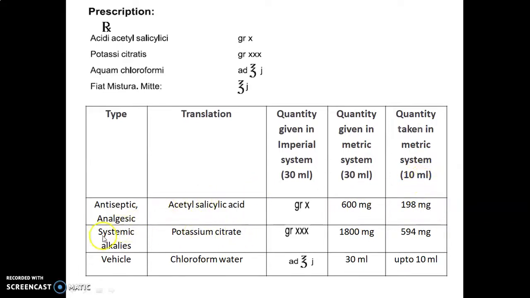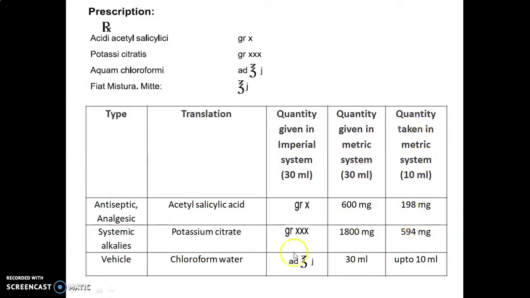Then potassium citrate, it is a systemic alkali, gr XXX, that is 1 grain, XXX means 3 X, that is 30. So 60 milligram into 30, that is 1800 milligram. And by multiplying this 1800 milligram with 0.33, we will get 594 milligram.